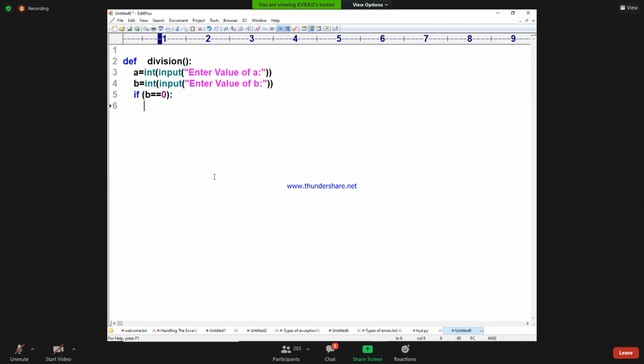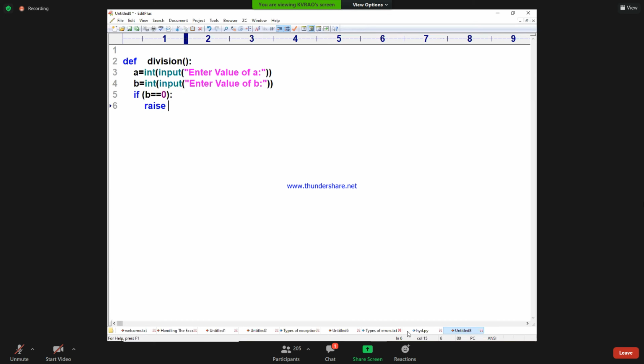Exception occurring means what to create? First answer my question. ZeroDivisionError, what to create? An object. To create an object, what is required? A class. An exception class is required. If the denominator is 0, I should say raise. If B is 0, you raise an exception. ZeroDivisionError is internally raised.